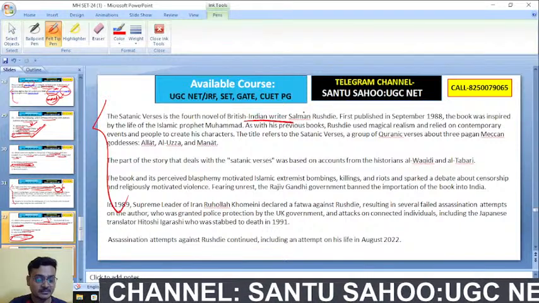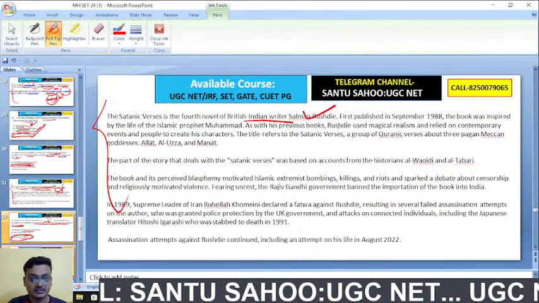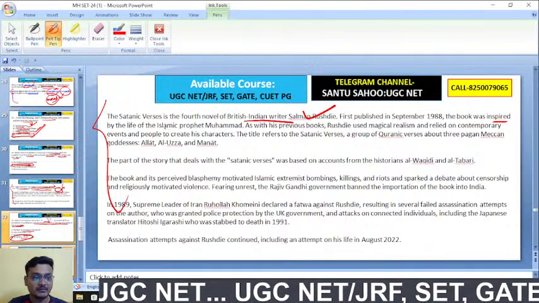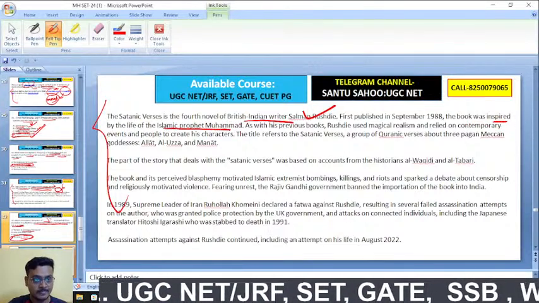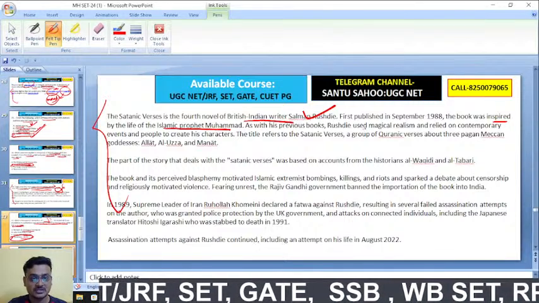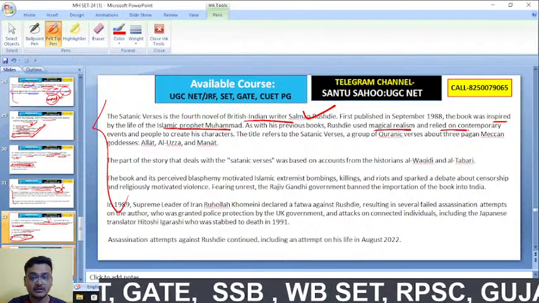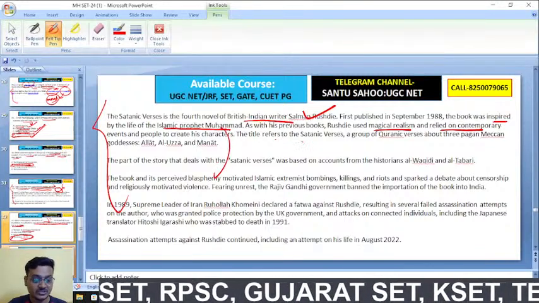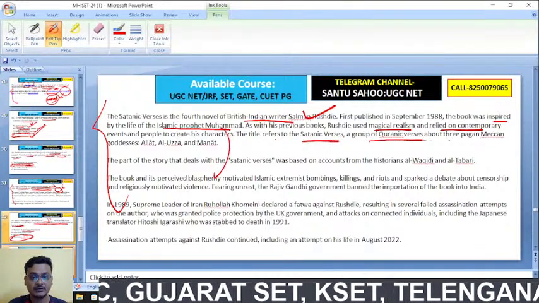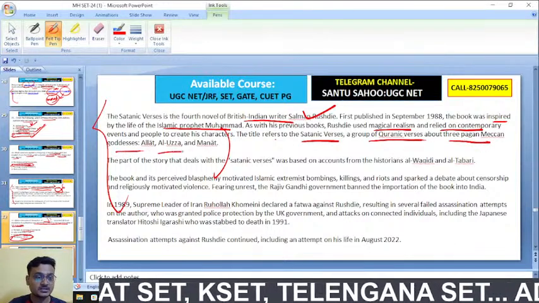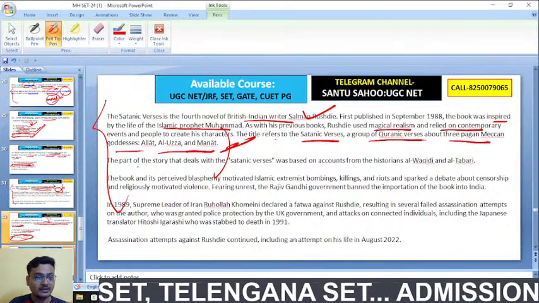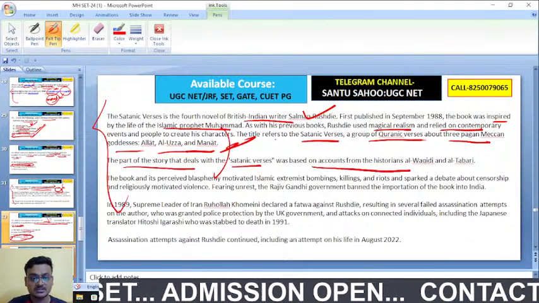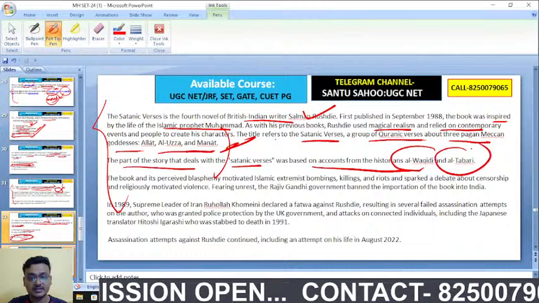of the British novelist Salman Rushdie. And here you see the book was inspired by the life of the Islamic prophet Muhammad. As with his previous books, Rushdie used magic realism and relied on contemporary events and people to create his characters. The title refers to the Satanic verses, a group of Quranic verses about three pagan Meccan goddesses. They are the names of the goddesses. But the part of the story that deals with the Satanic verses was based on accounts from the historians Al-Waqidi and Al-Tabari.